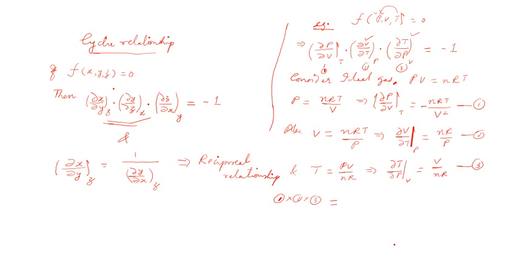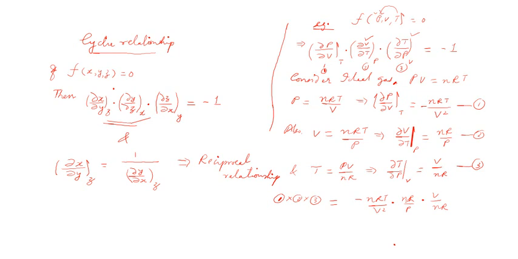Minus nRT/V² multiplied by nR/P, again multiplied by V/nR, is it not?